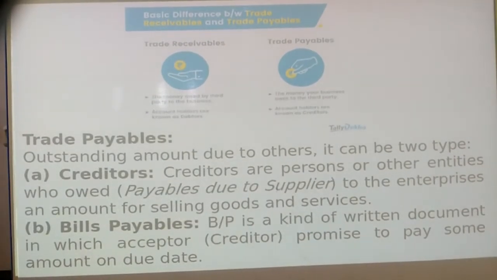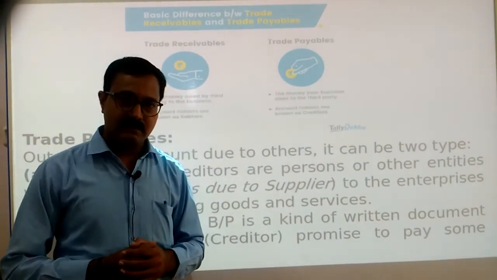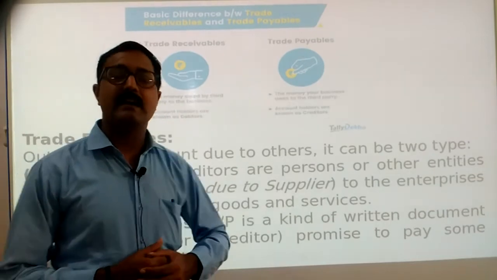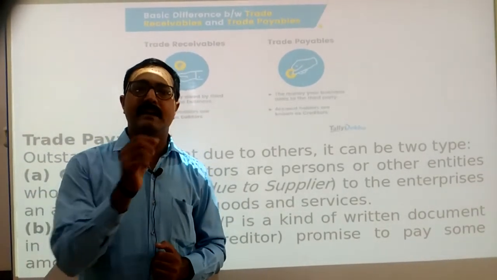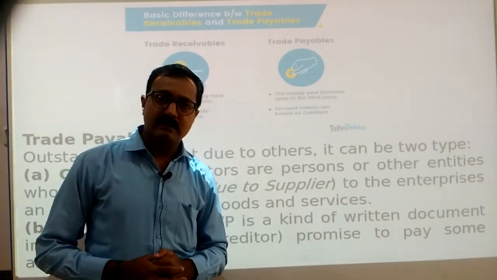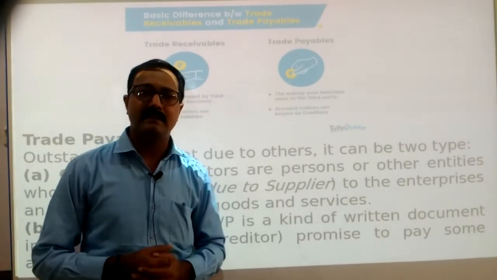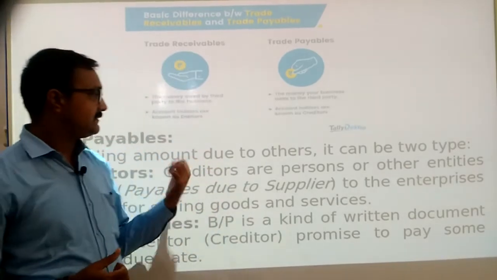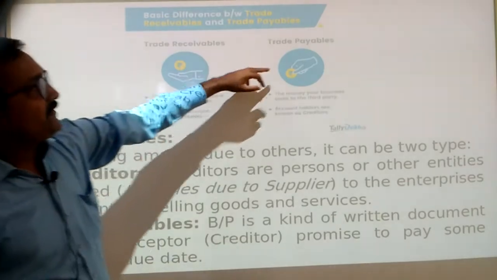After the trade receivables, we have next trade payables. As you know, before selling goods, we need to purchase them. So those from whom we purchase goods are called our suppliers in general terms. But in a business organization, they are called our creditors, because later on, in the near future, we have to pay them money. So here we can see trade payables.